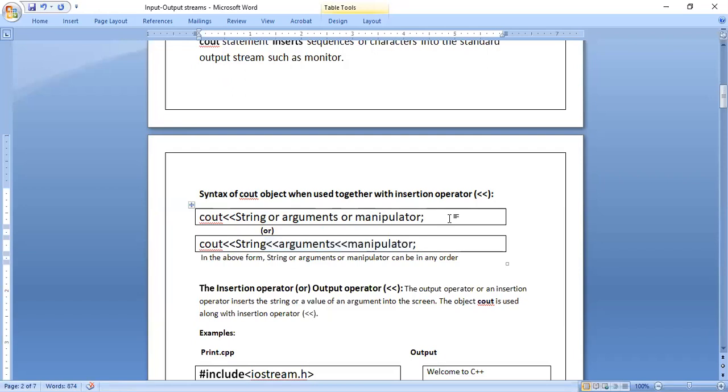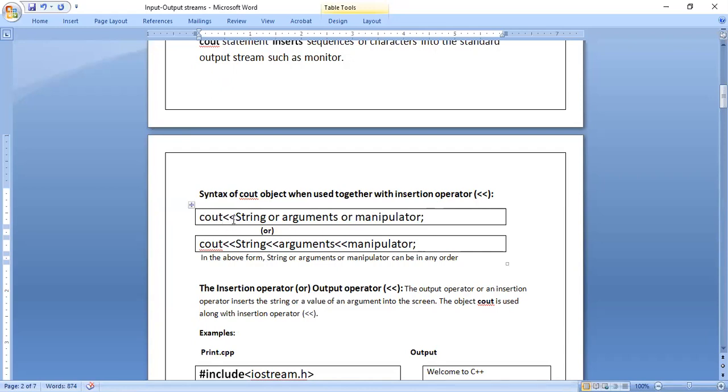See, look here. There is a term called syntax in programming language. We have to remember the syntax, then only we can write the statements of that concept. Now for cout, what is the syntax? It starts with the word cout. You have to write it in lowercase letters only. You should not write any letter of cout in capital letter. You should not give space or put an underscore, nothing. So cout, all small letters without space.